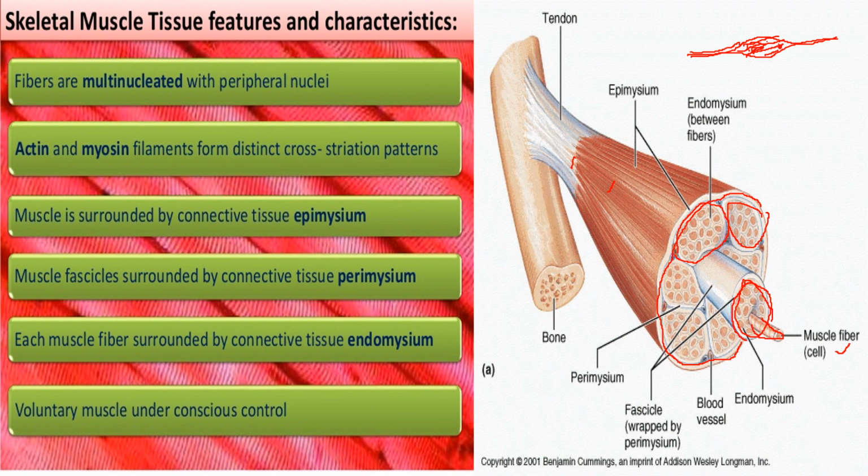They are multinucleated, with peripheral nuclei. The connective tissue by which skeletal muscle is attached to bone is called a tendon. And if this connective tissue sheet extends beyond the bone, along the bone, then that is called an aponeurosis.